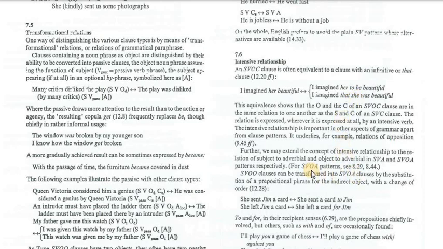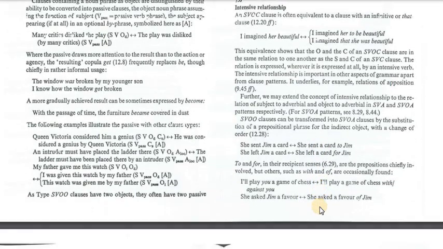So another example, she sent Jim a card. Here subject, verb, object, object. She sent a card to Jim, subject, verb, object, adverb. She left Jim a card, subject, verb, object, object. She left a cup for Jim, subject, verb, object, complement. So sometimes we can change the clause pattern of the sentence, keeping the same meaning. The two sentences, though they are different in the clause pattern, the meaning is identical or the same.